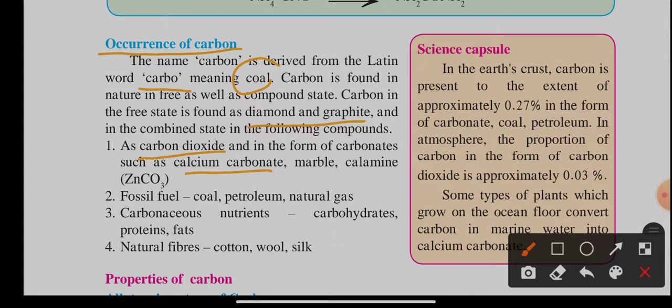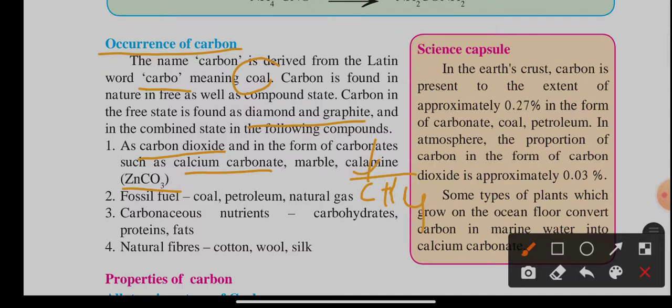Calcium carbonate, or marble, or calamine, or zinc carbonate, or it occurs in the form of fossil fuels like petroleum and natural gas. What is natural gas? CH4. This C is carbon.